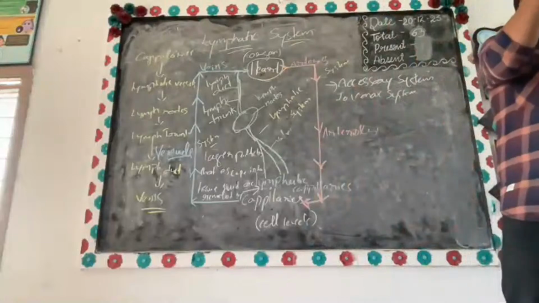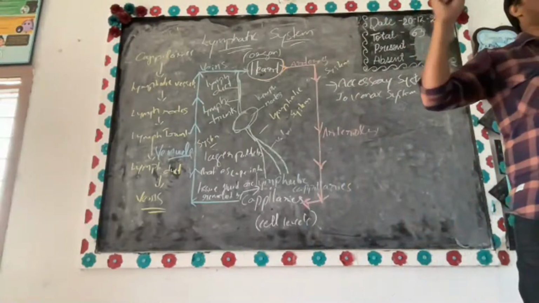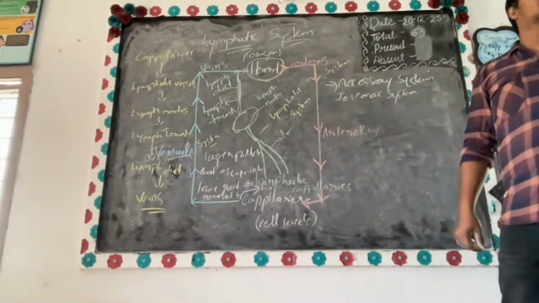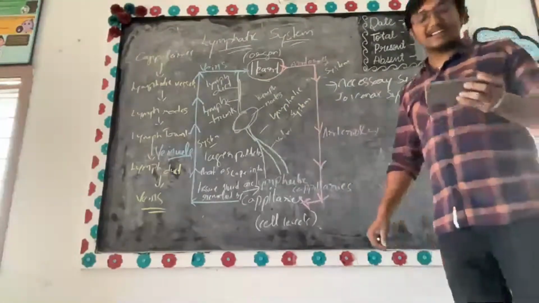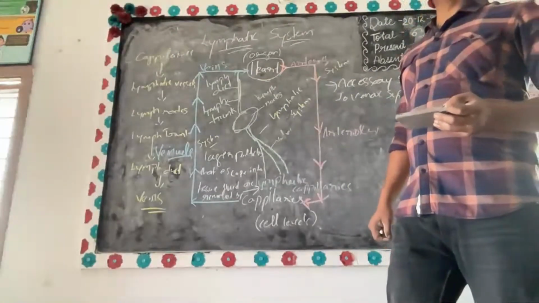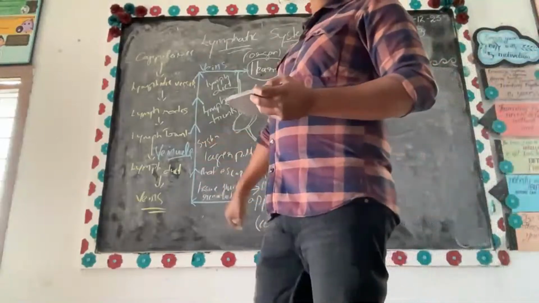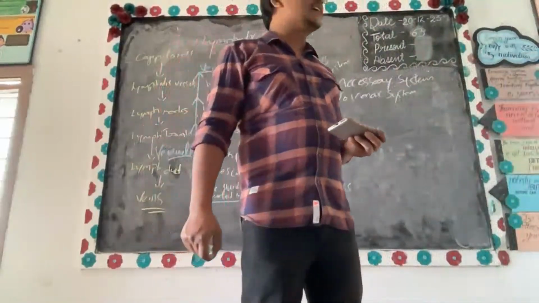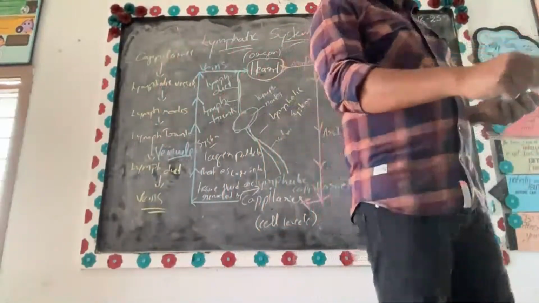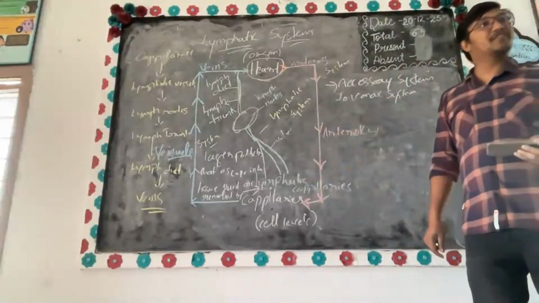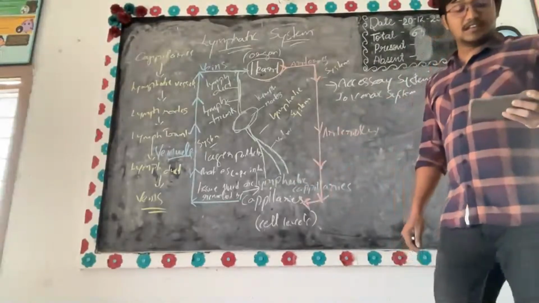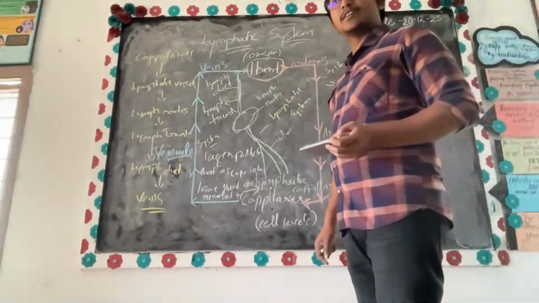Now larger particles which escaped into tissue fluid are removed by special type of vessels which are called lymphatic vessels. समझ में आ रहा है?